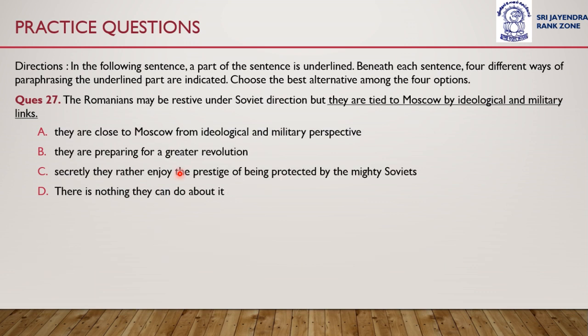Question number 27. Here again a portion of the sentence is underlined, and we have to find a way to paraphrase the sentence.